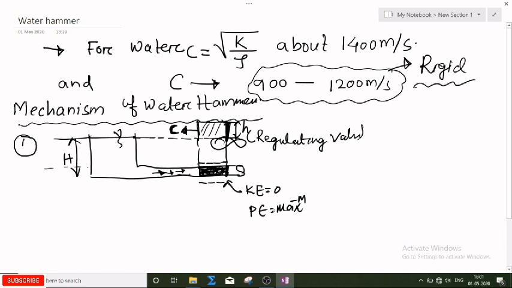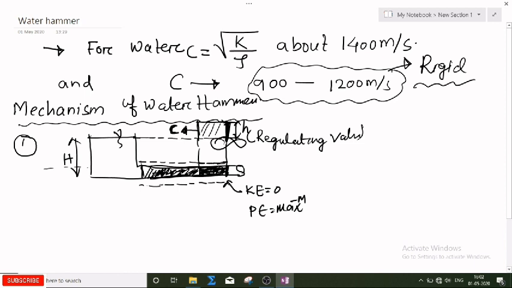As this pressure wave travels from the downstream to the upstream part, there is a gradual expansion of the pipe, because the pressure acting inside is very high. Due to the elasticity property of the material, the pipe diameter will expand. So this entire zone, the water is now coming to rest.